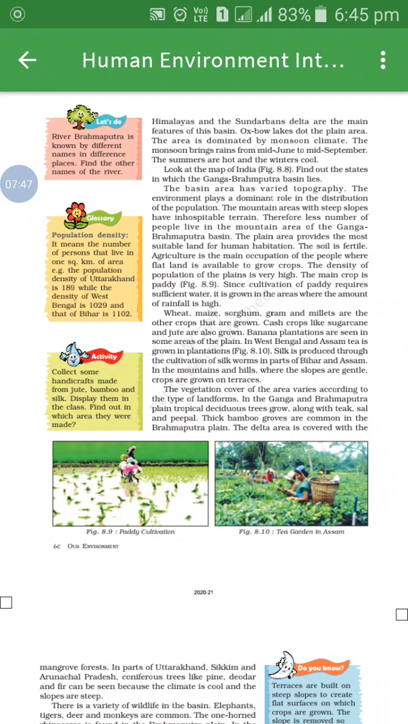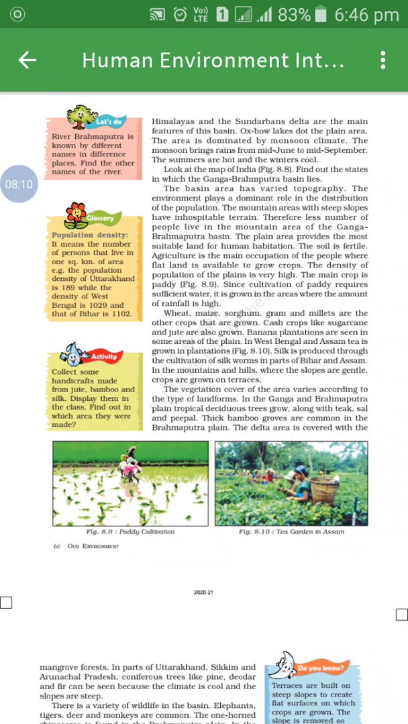Instead of paddy fields or paddy crops, other crops too are grown in this basin. Which are they? Wheat, maize, sorghum, gram and millets. These are all the other crops. And with that, cash crops like sugar cane and jute are also grown.